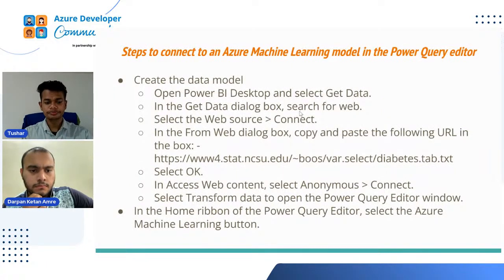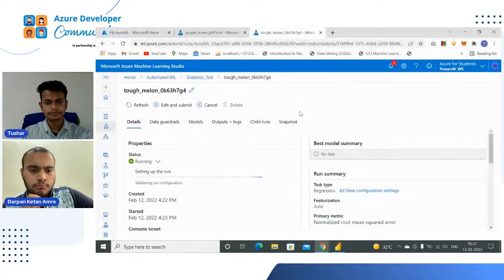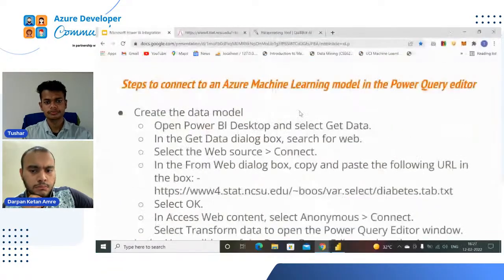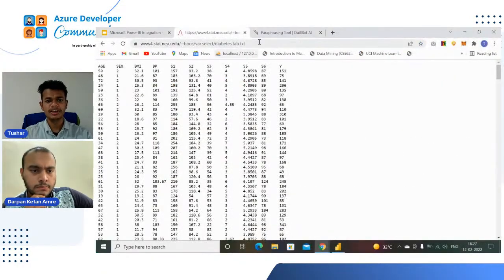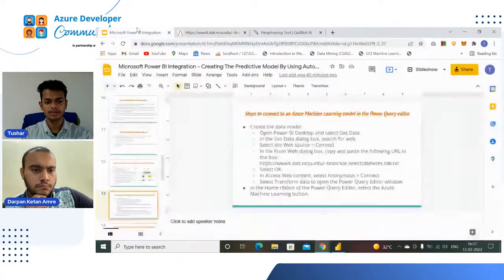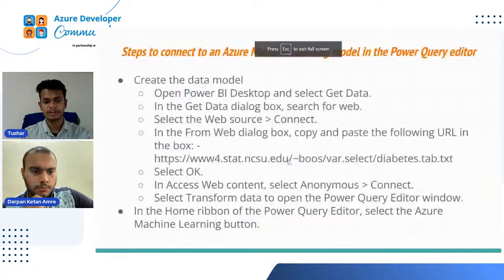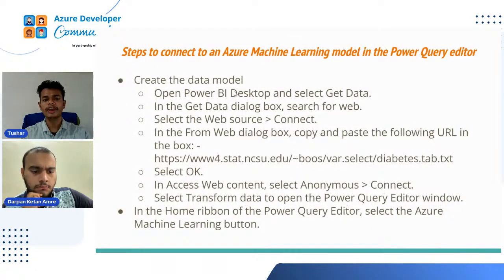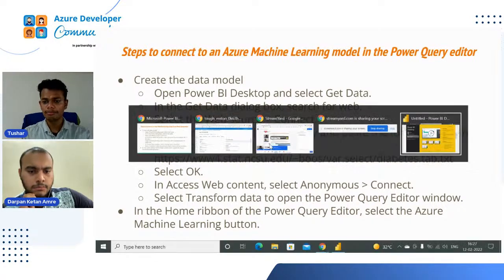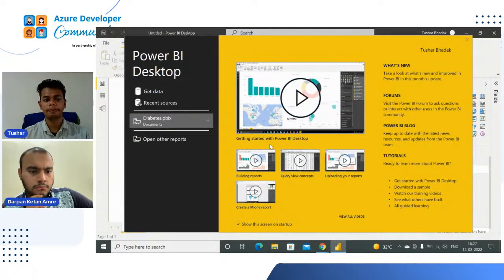So now let's create the data model. This is our database, and we have to select this database link, which I have already pasted in my PPT. What we have to do is open our Power BI Desktop and select Get Data. In the Get Data dialog box, we search for Web. From that web source connector, we paste this link and click the OK button. My Power BI is already open. This is how Power BI looks, and I have already done the sign-in. You have to sign in.